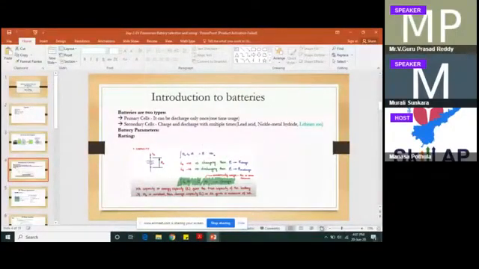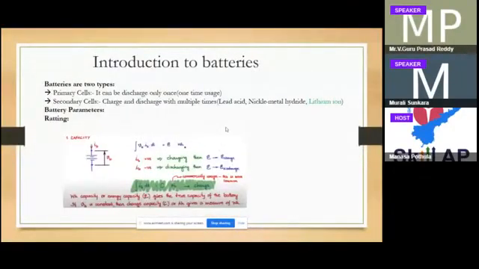So yesterday we stopped here. As you know, when current is flowing into the source, that is called charging current. If current is coming out of the battery, it is called discharging current. Mainly the rating of the battery can be defined with watt hours, and especially the C rate.